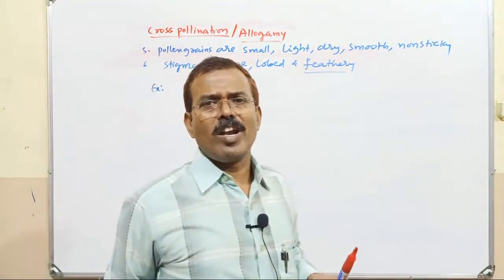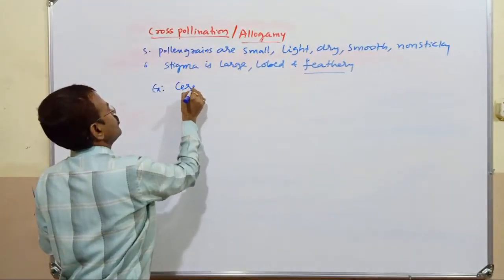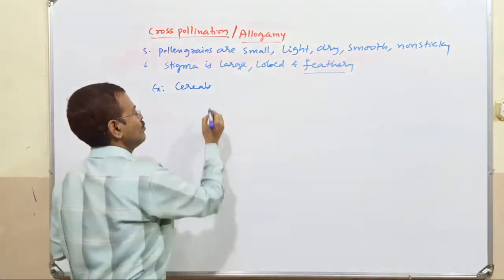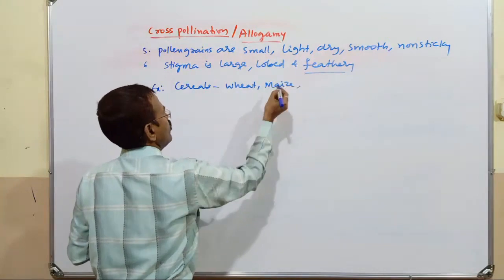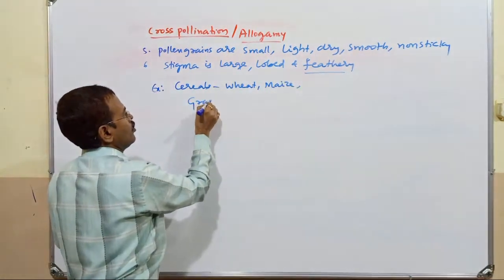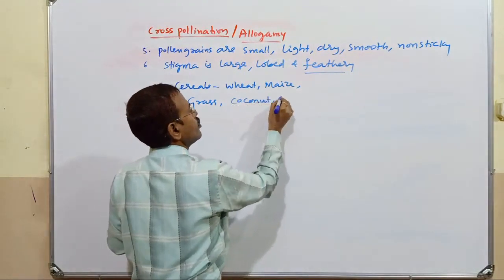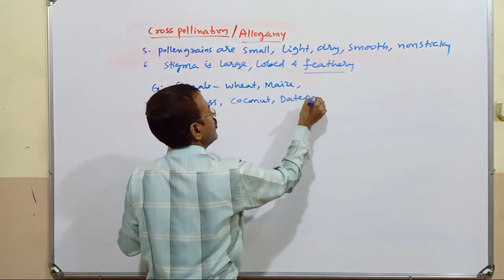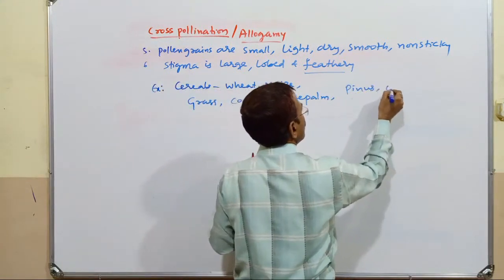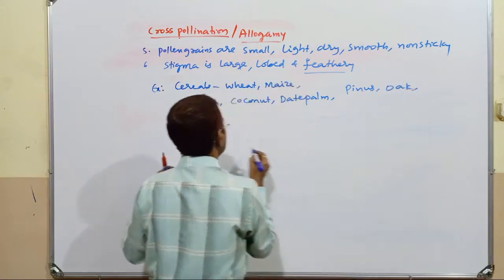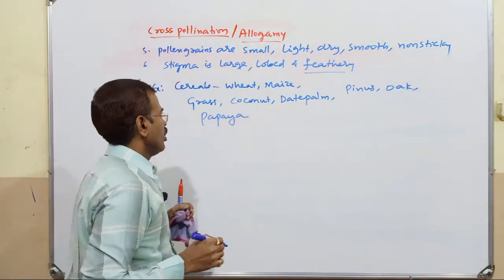Examples of wind pollinated plants: cereals, wheat, maize, etc., grass, coconut, date palm, pines, oak, papaya.